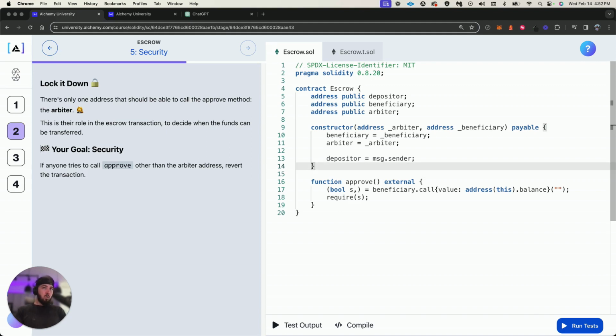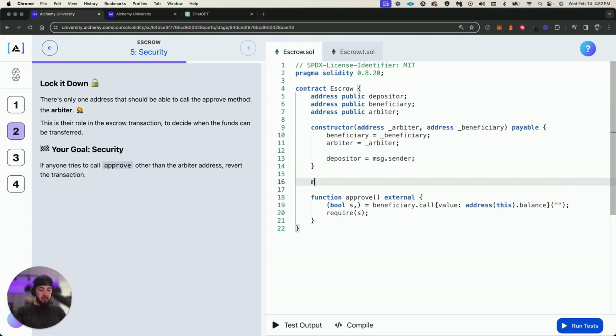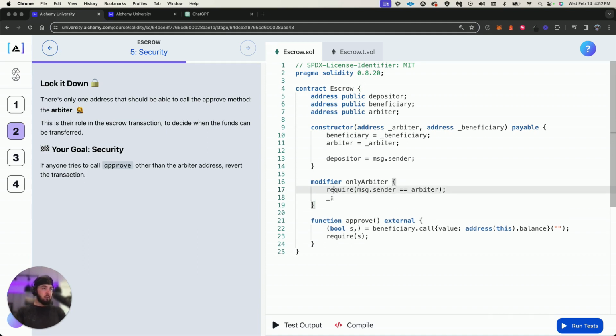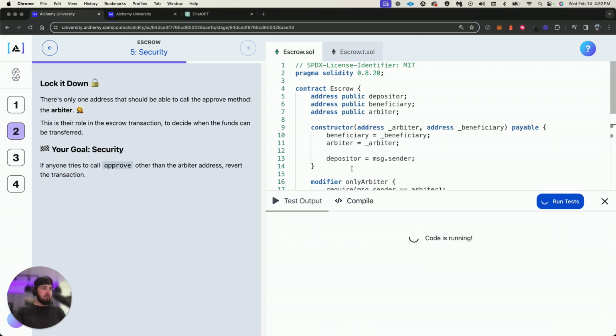So what I want to say is do a modifier. We may not even need it, but maybe it'll work. So only the arbiter can do it. So require, let's see, msg.sender equals the arbiter. And we'll put our little underscore there, and boom. Let's see. Fingers crossed.